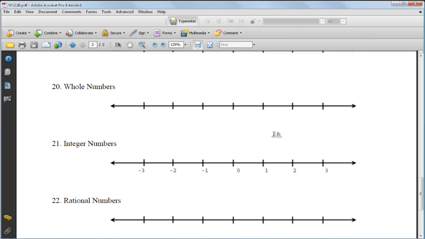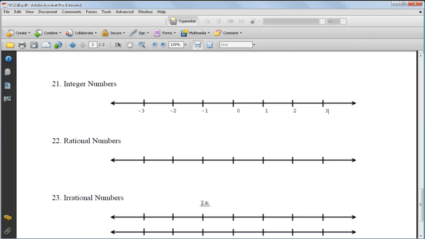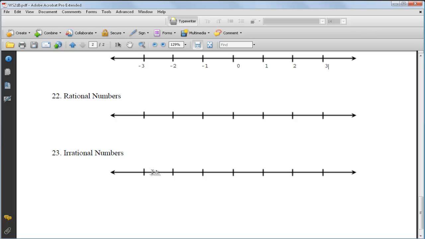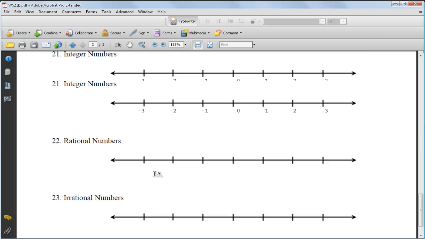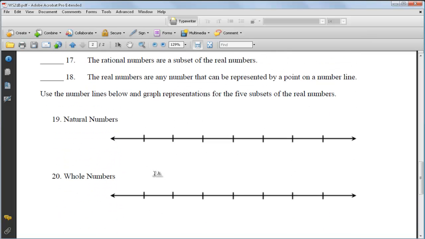So basically what you're going to do is just put your numbers down at the bottom of each one of these. Like the whole numbers, you'll start over here, and then with the natural numbers you'll start over here because they don't go to the left, the positive side. The rational numbers, you can choose decimals, fractions, integers, and just give me a range of numbers for that one. And now the irrational numbers, you'll just have to be very, very selective of what you use there. Now the handout that I gave you the first day that we talked about this on Thursday will help you to do these number lines.